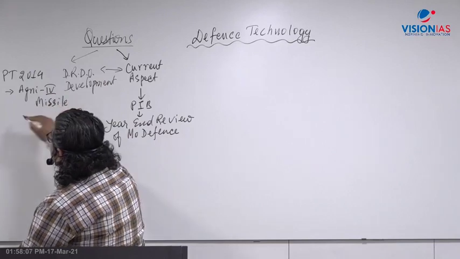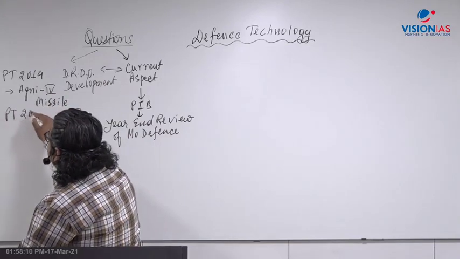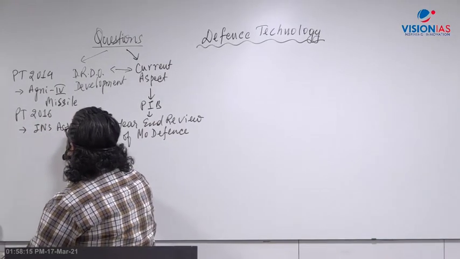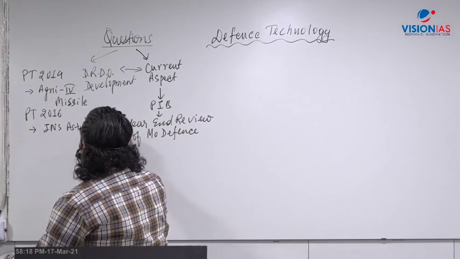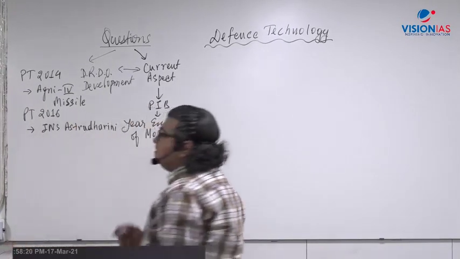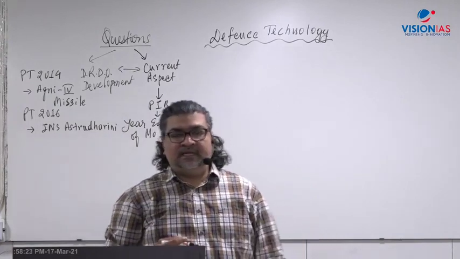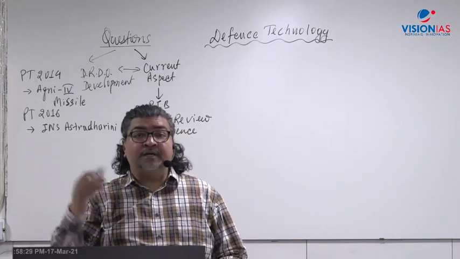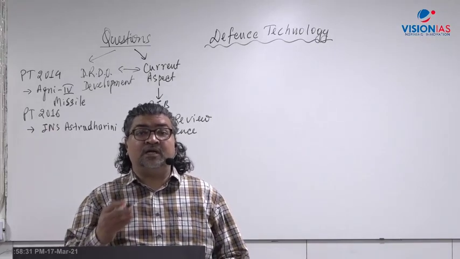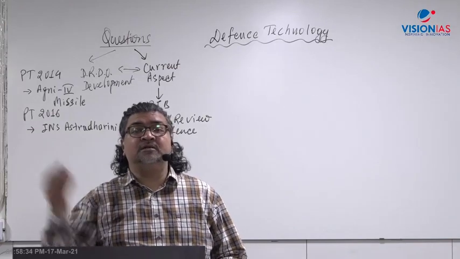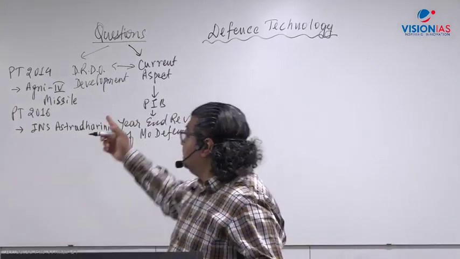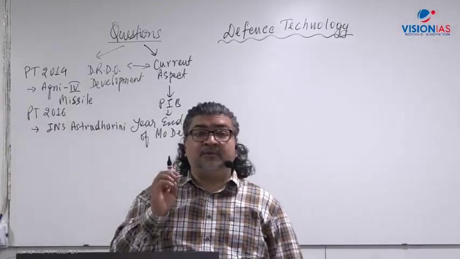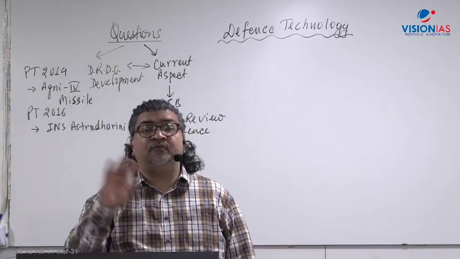Right? Agni 4 missile was asked. PT 2016, right? There was a question about INS Astra Dharni, which is basically a torpedo launch and recovery vessel. The Agni series of missiles are ballistic missiles, right from the intermediate range ballistic missile, IRBM, to long range ballistic missile, LRBM, and Agni 5 is an ICBM, intercontinental ballistic missile. So in this context, Agni 4 is a surface to surface ballistic missile, which works with solid propellant, right, with a range of 4,000 kilometers.